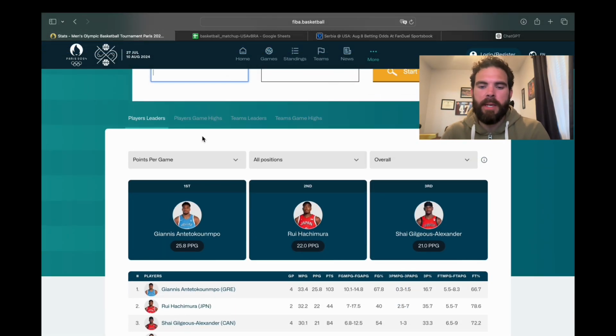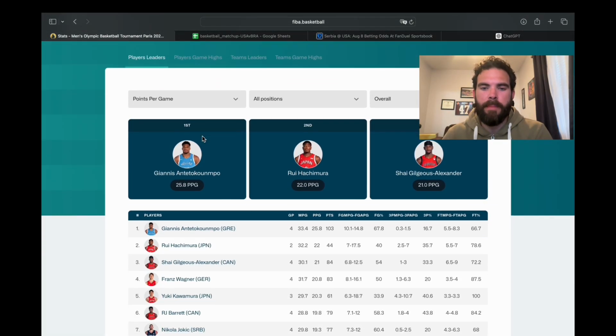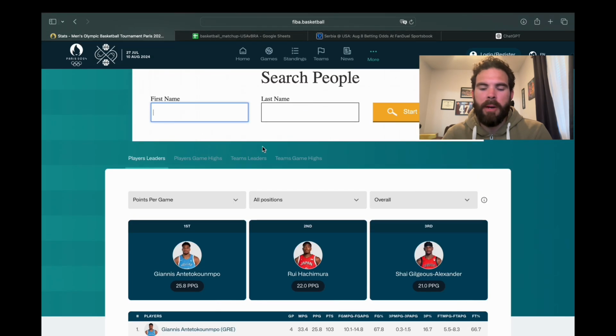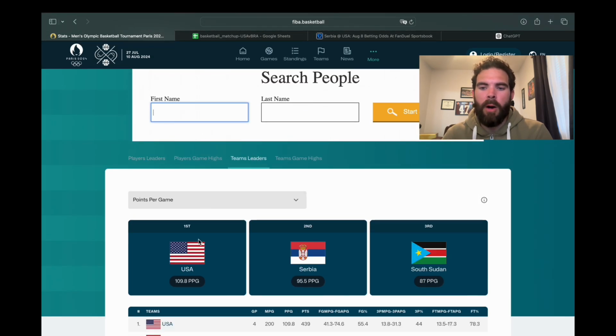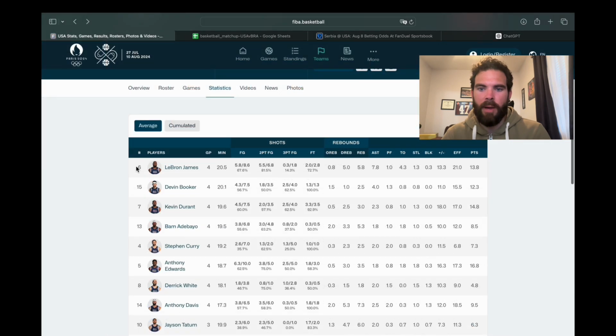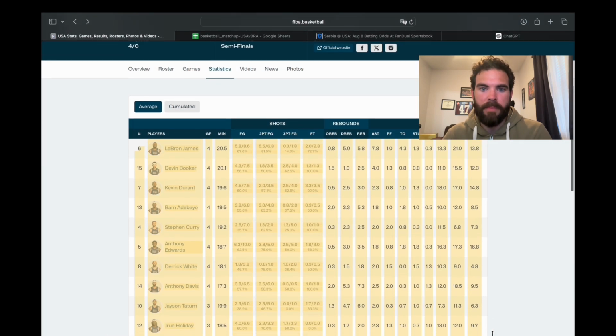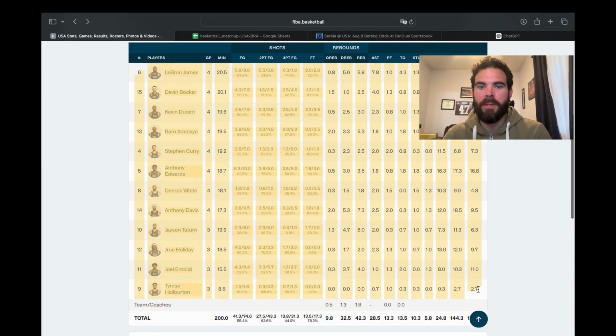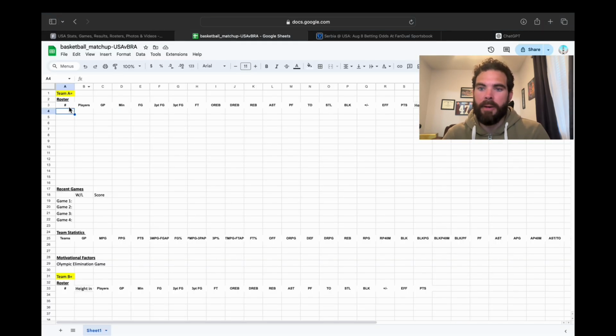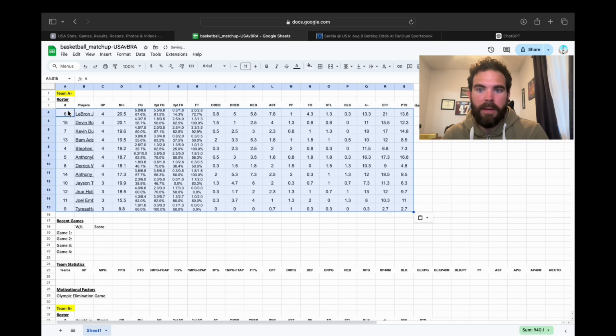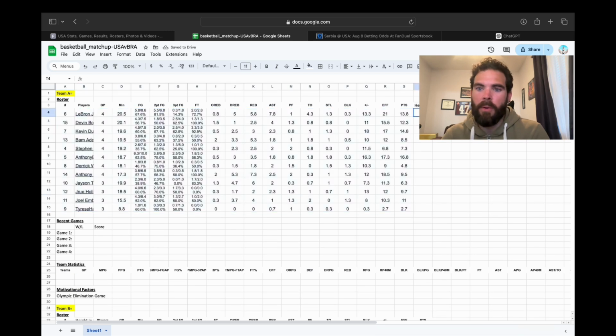I went over to the team statistics just to get to the United States basketball page here. And this part is going to be nice and simple. All we're going to do is copy and paste the entire roster and their statistics into our spreadsheet. And yes, I know this is not the most efficient way to do this, and this can definitely be automated with web scraping, such as Python or any other programming language that's capable of doing that. But for this, I was just going for the simplest way.